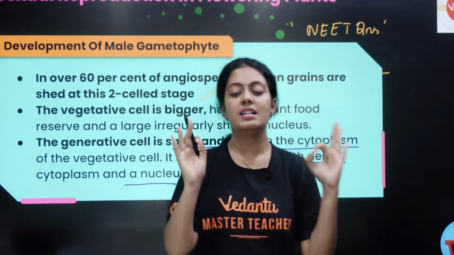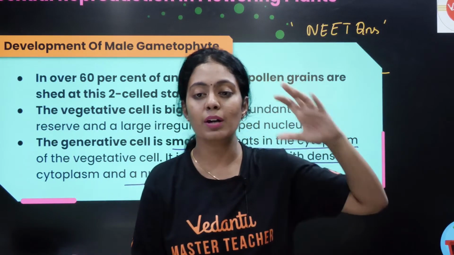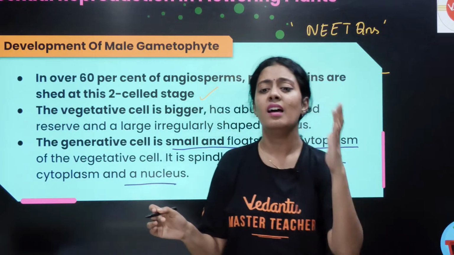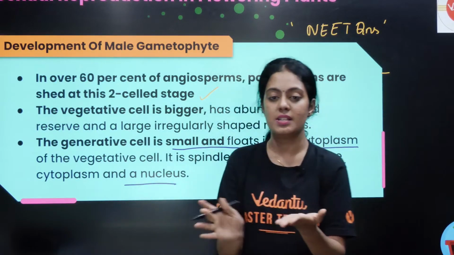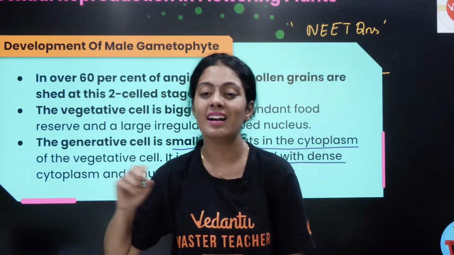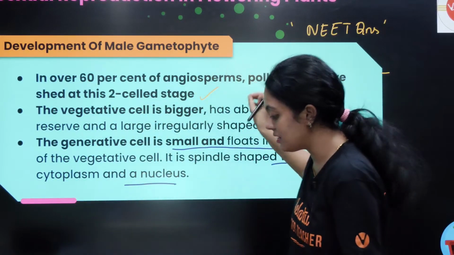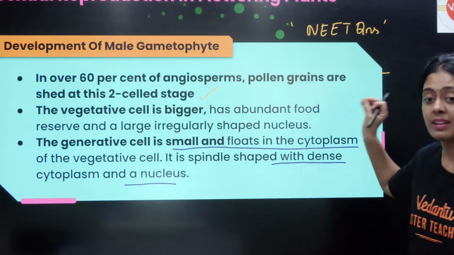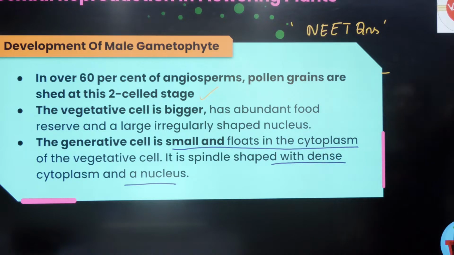Every line here is a possible question பசங்களா. So இத மட்டும் நீங்க NCERT book திறந்து வச்சிருந்தீங்கன்னா, I urge everyone to open your NCERT. This is just copy pasted from your NCERT. I want you guys to underline this and concentrate on the statements. Okay, ரொம்ப முக்கியமானது, நிறைய வாட்டி கேட்டிருக்காங்க. So எது வந்து பெரிய cell? உங்க vegetative cell தான் பெரிய cell.